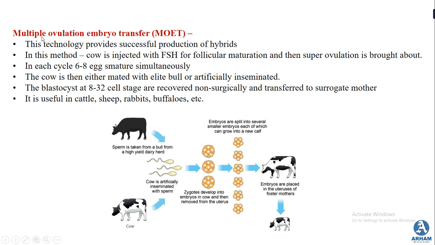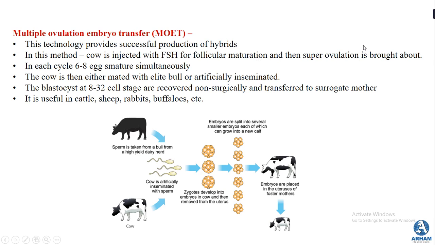The last method is multiple ovulation embryo transfer, which is also known as MOET. This technology provides successful production of hybrids, and in this method, for example, a cow is injected with follicle stimulating hormone for follicle maturation, and then super ovulation is brought about.